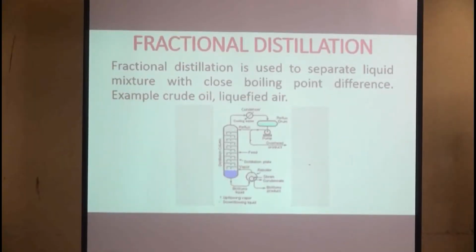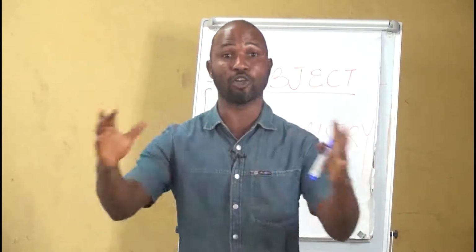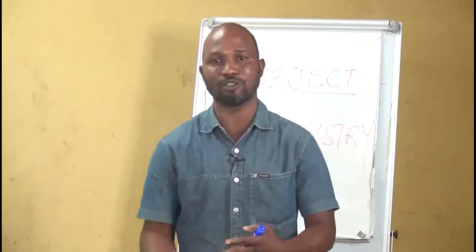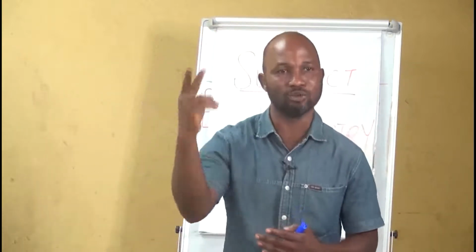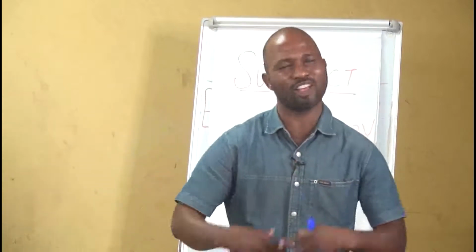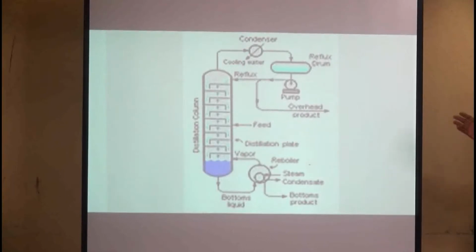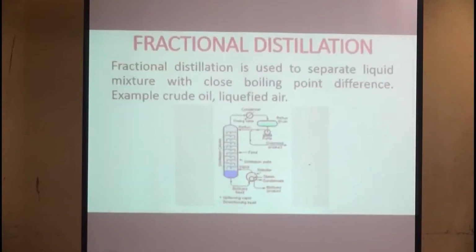And fractional distillation is used to separate mixtures that have close boiling point difference. An example is crude oil. When you get crude oil or petroleum, it comes in form of a mixture of components. But after separation, you get your gas, your kerosene, your petrol, your diesel, your bitumen, and so on and so forth, using this. The difference is that it has a fractionating column that separates these components easily.